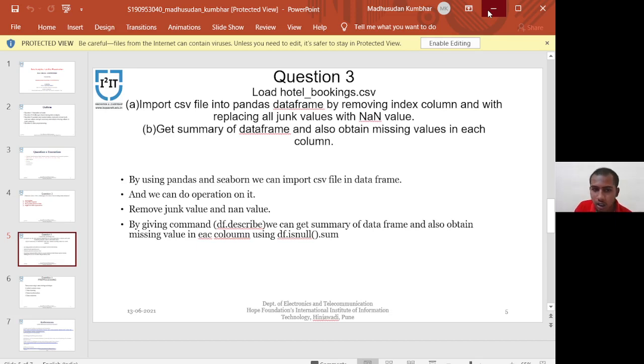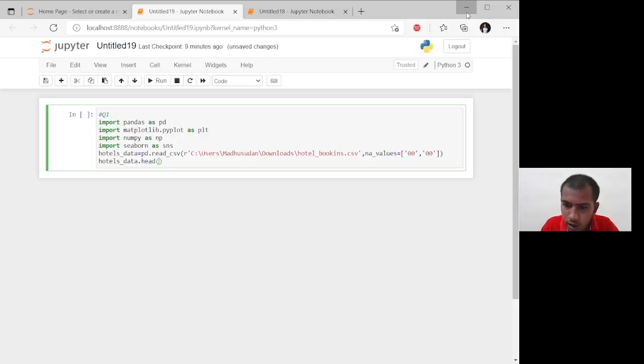Let's do it on the Jupyter notebook. I have already written the program on Jupyter notebook because it would take more time. The first command is import pandas as pd. It is used to read data in a CSV file. Then next is import matplotlib.pyplot as plt. Here pyplot is a collection of functions that makes the matplotlib library work like MATLAB.